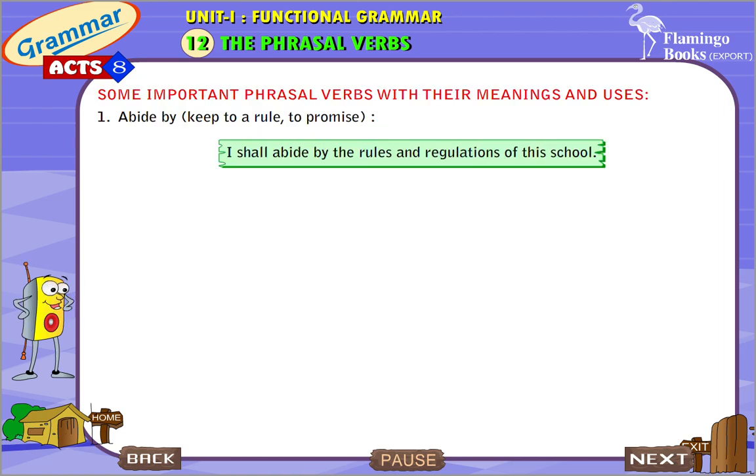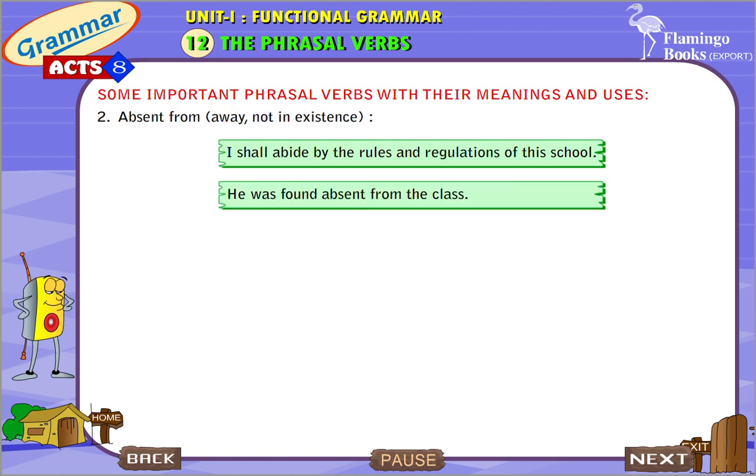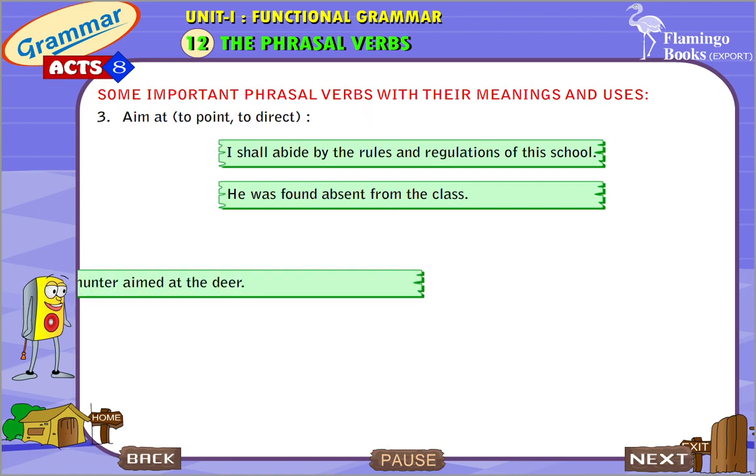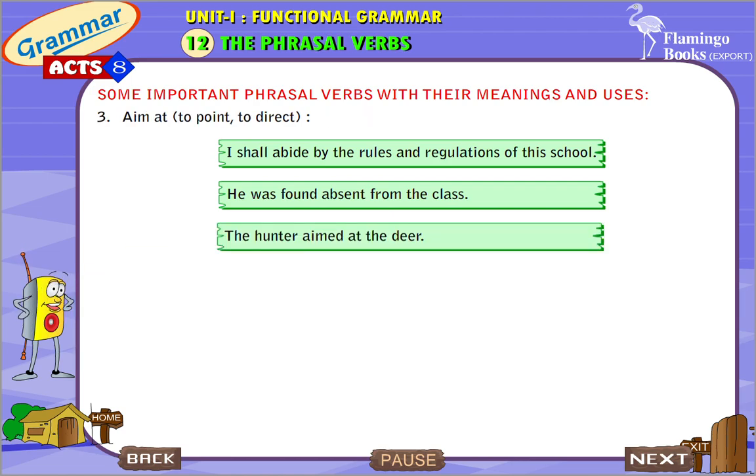Some important phrasal verbs with their meaning and uses. Abide by: keep to a rule, to promise. I shall abide by the rules and regulations of this school. Absent from: away, not in existence. He was found absent from the class. Aim at: to point, to direct. The hunter aimed at the deer.